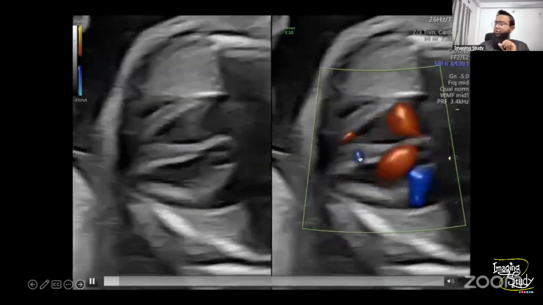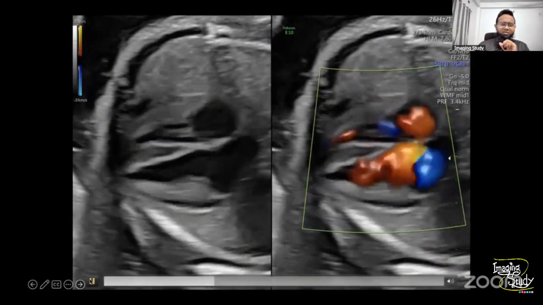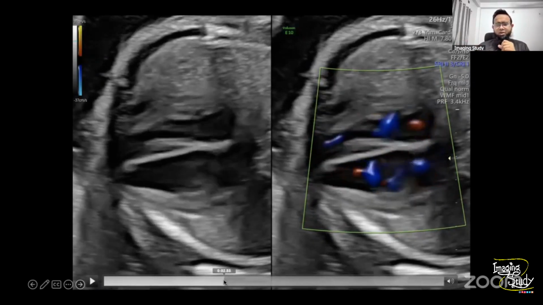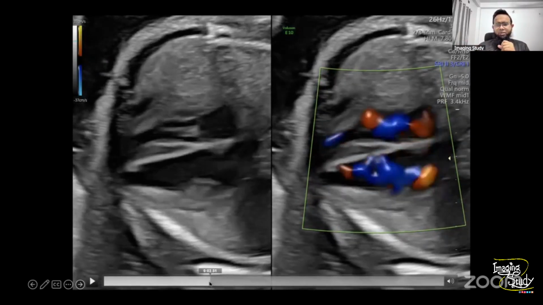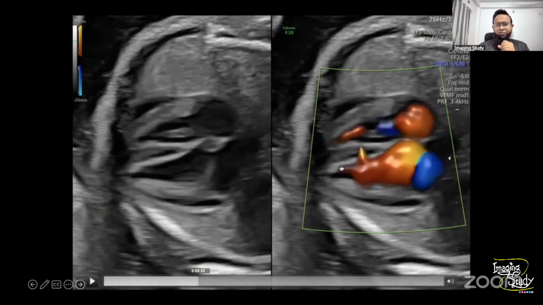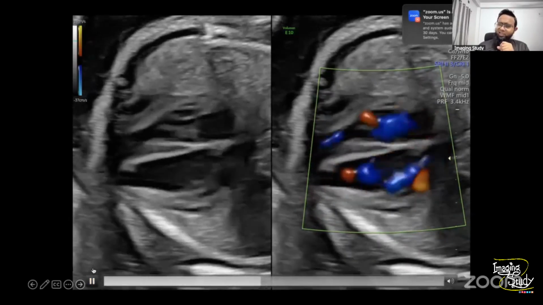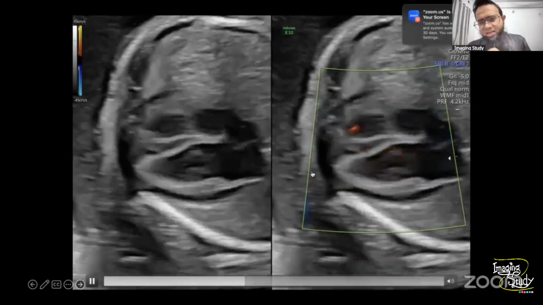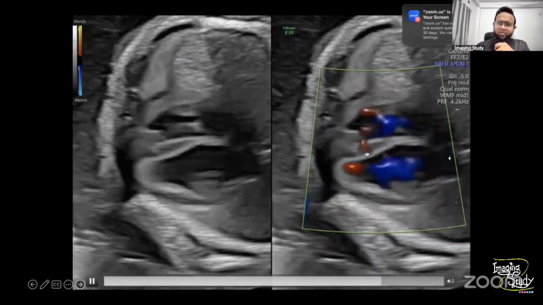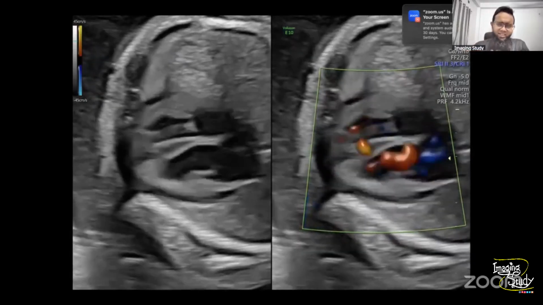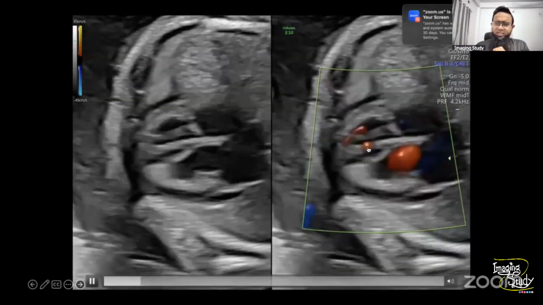Yeah, there is a flow here. So you may miss it with the regular transducer or B-mode scan, but when we are using the Doppler, just let me move. Yeah, now here we can see a flow over the interventricular septum, the muscular part. So let's look at that part a little bit carefully. Now we are focusing on that part, and we still can see it. We want to ignore this finding, but we can't actually. So we are watching it here.